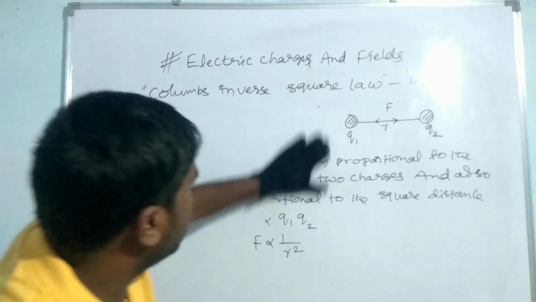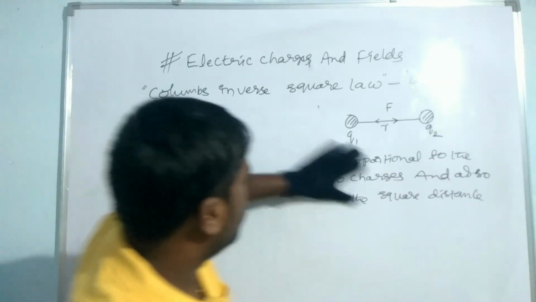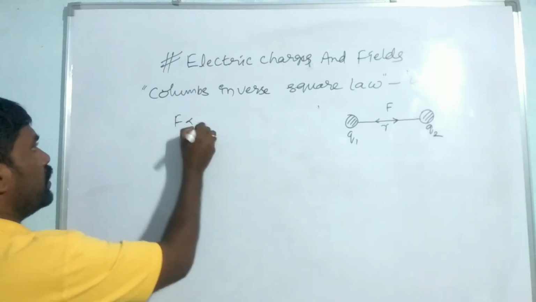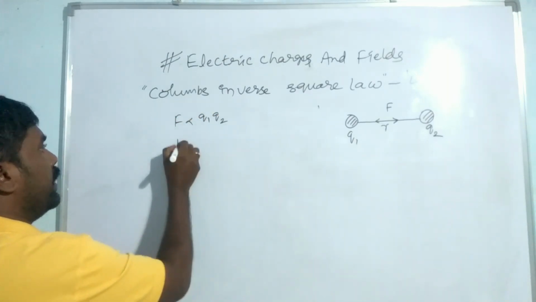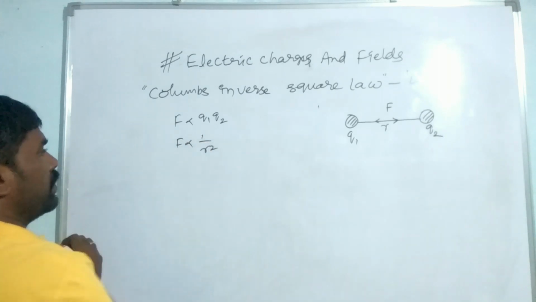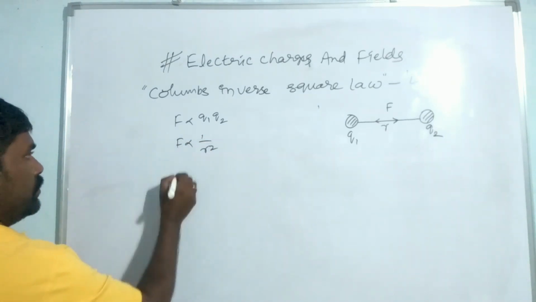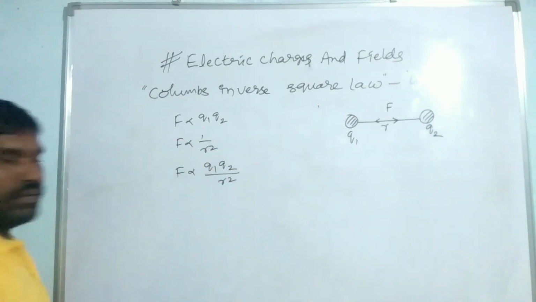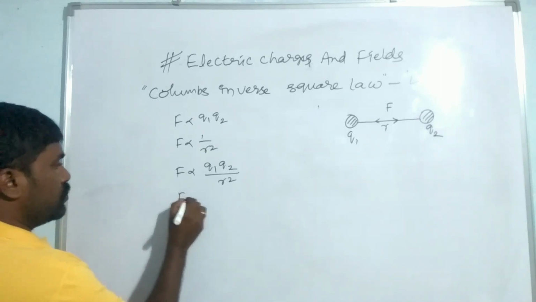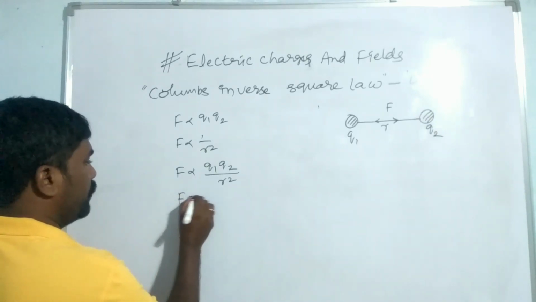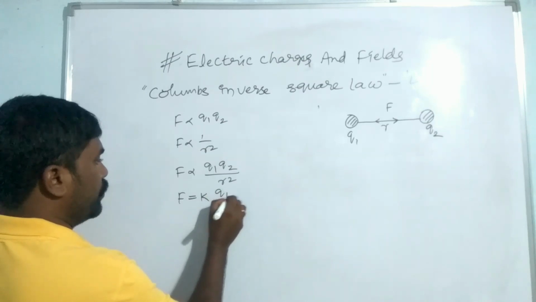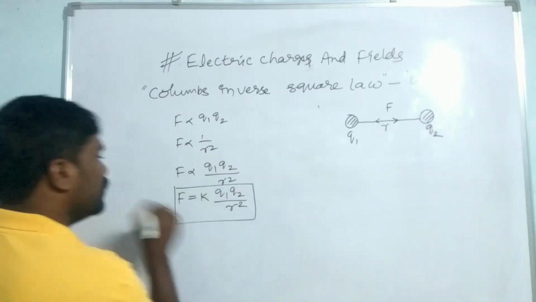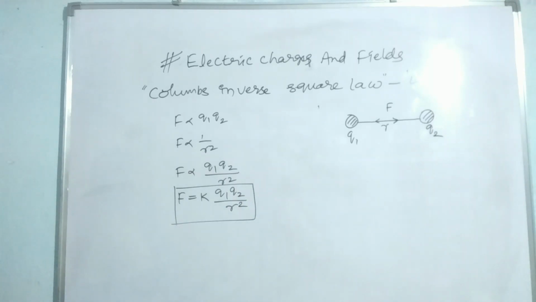From these two, how can we write it? F is proportional to Q1 Q2, and F is inversely proportional to 1 by r square. Therefore, F is proportional to Q1 Q2 by r square. Omitting the proportionality, F is equal to some constant into Q1 Q2 by r square. So this is Coulomb's inverse square law.